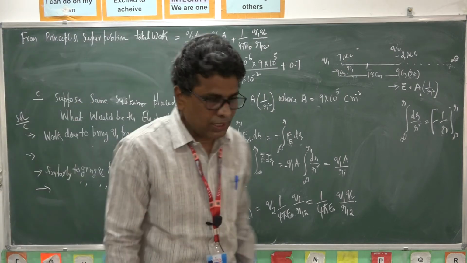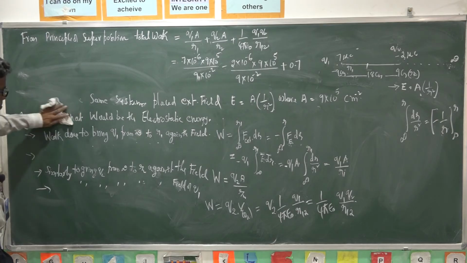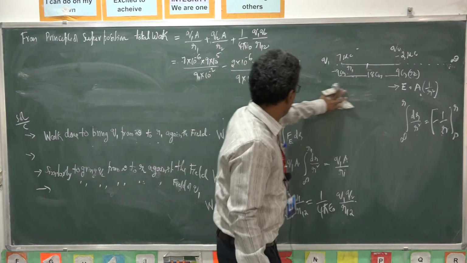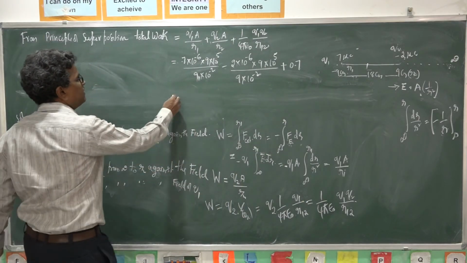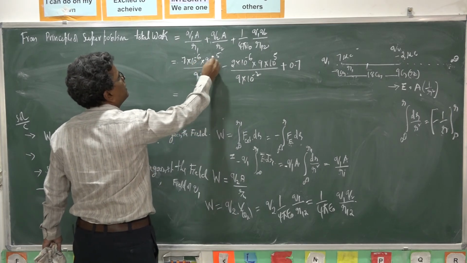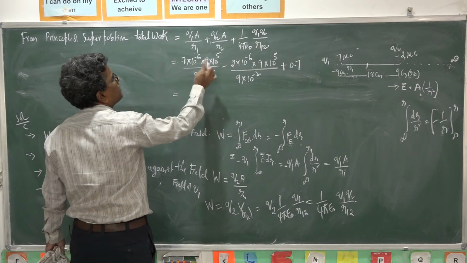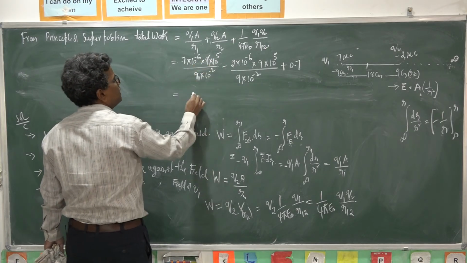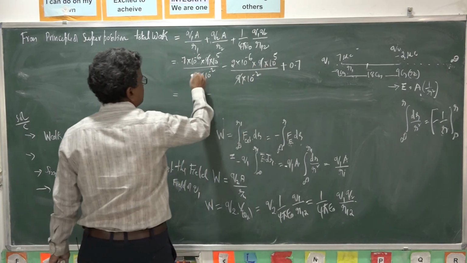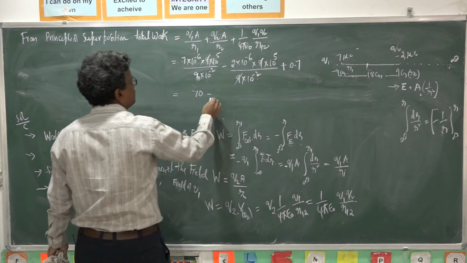So, what is this value? You simplify this. Minus 6, bring minus 4 plus 1, 9 gets cancelled. So you will get 70. Here 9 gets cancelled, minus 4 plus 20.